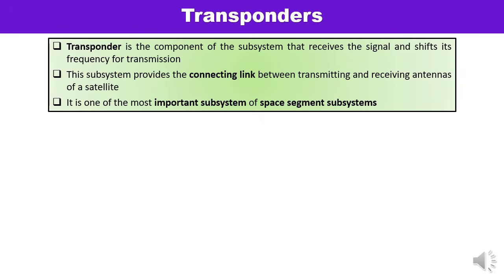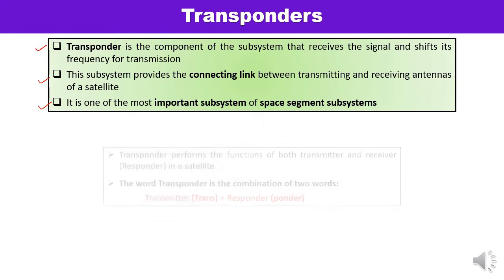So transponder is a component of a subsystem which receives the signals and performs frequency translation. It provides the connecting link between transmitting and receiving antennas, and it is a very important part of the space segment. You know that there are two different segments. One is the ground segment and the other is the space segment. So transponder is a part of the space segment. But what is this term transponder?